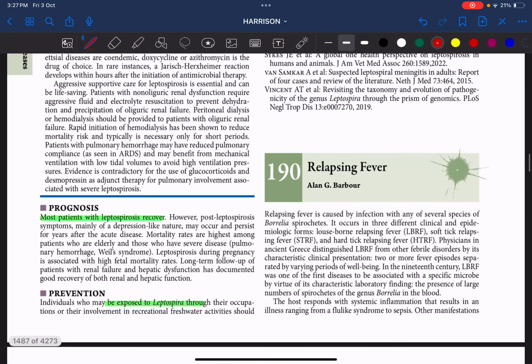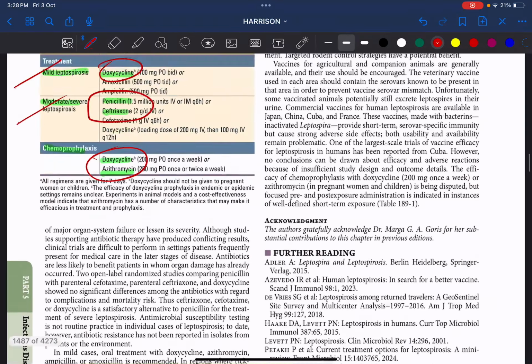So coming to the prognosis, as I told you, most of the patients recover. If it is mild, we should not worry about complications, because there is an overlap of clinical features of mild leptospirosis with other diseases like malaria, typhoid, ehrlichiosis, viral hepatitis and so on. And in severe cases, the patients very quickly respond to IV penicillin and ceftriaxone. But remember, during pregnancy, severe leptospirosis has a very high mortality rate. As I told you, severe leptospirosis or Weil syndrome has nearly 50% mortality rate, but that doesn't mean that we will lose the patient. The patients will quickly respond to IV penicillin and ceftriaxone. And for prevention, as you know, we have to be very careful, especially while involved in recreational freshwater activities.